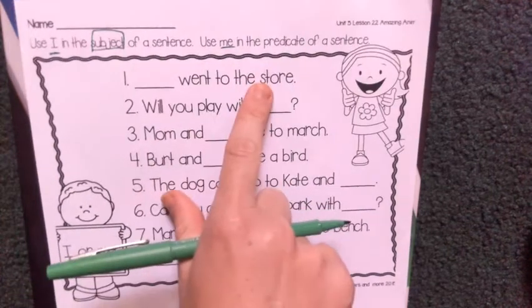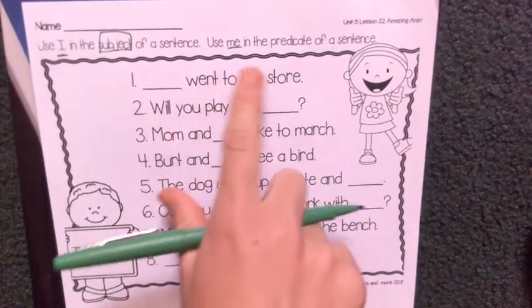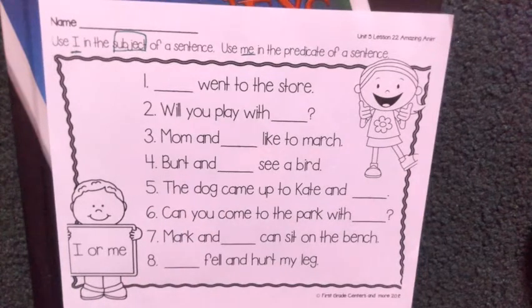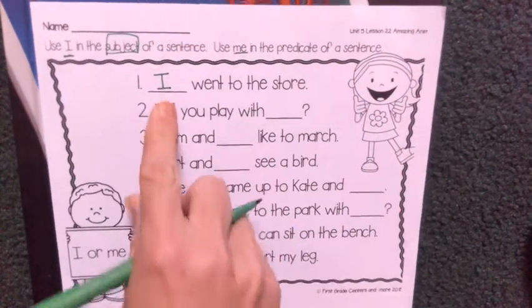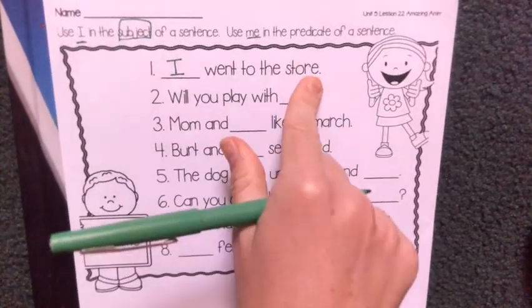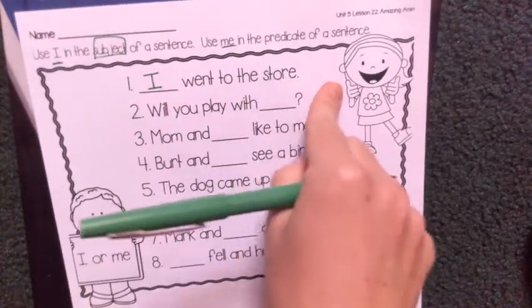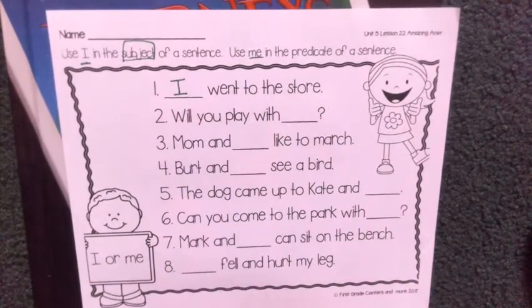So blank went to the store. Listen to me use both options. I went to the store, me went to the store. Am I the subject of that sentence or the predicate? Am I doing the action? Am I going to the store, or did somebody else go to the store for me? Great, I am the one that went to it, so I would use I. So here you see, I is the subject. I went to the store. You would never say me went to the store. That doesn't make sense. So you would say I went to the store because you are the subject.